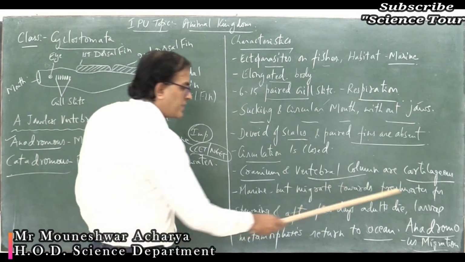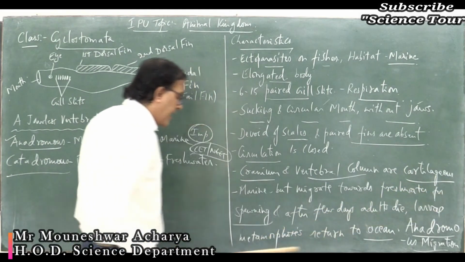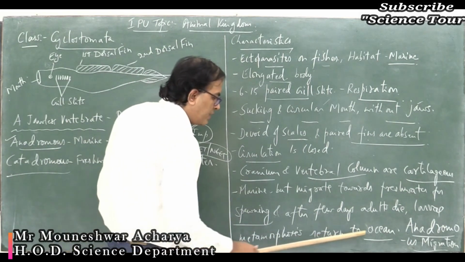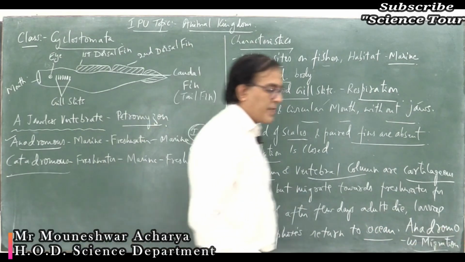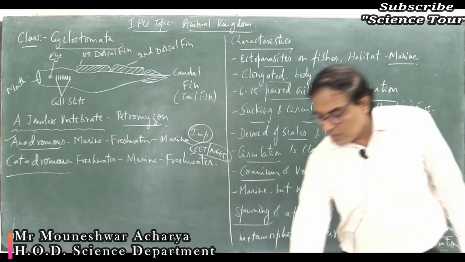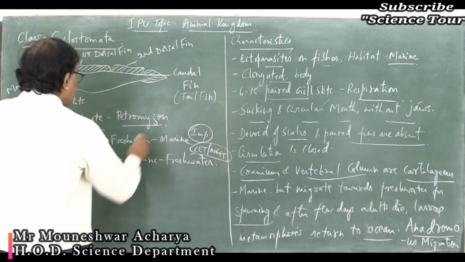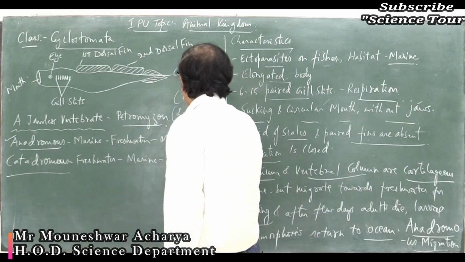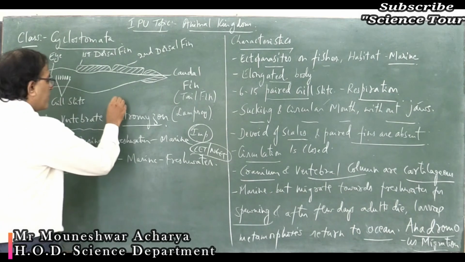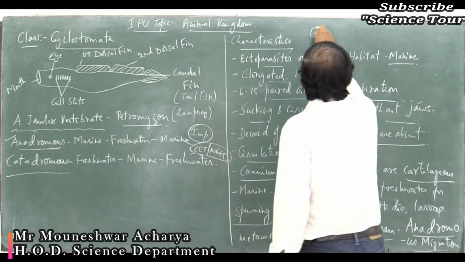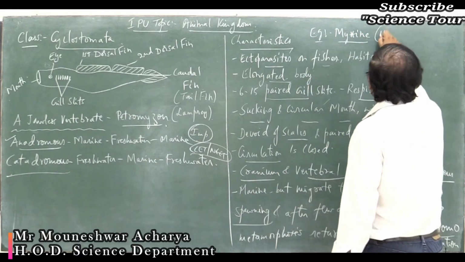Marine, but they migrate towards the fresh water for spawning, and after few days the adults die and the larva metamorphoses and returns to ocean. So such kind of migration is called anadromous migration. So students, two examples are given. One is Petromyzon, and the common name is lamprey. One more example you can give is Myxine. Myxine is the scientific name. The common name is the hagfish.